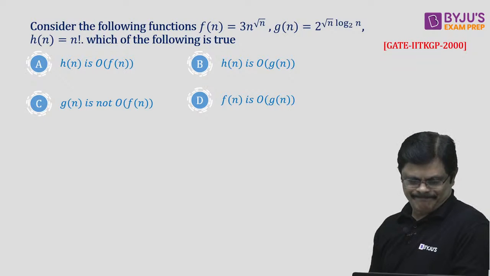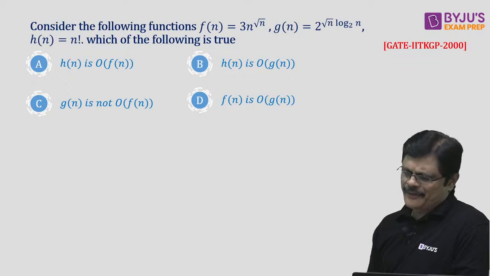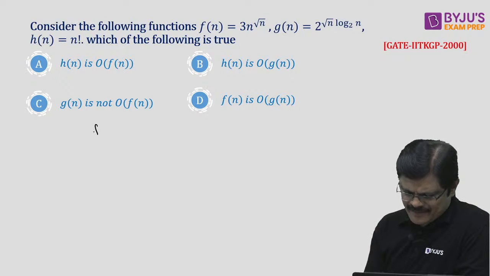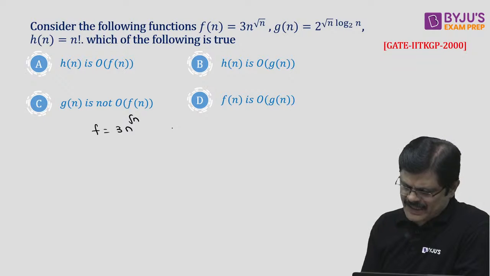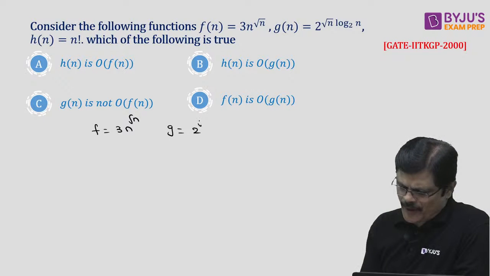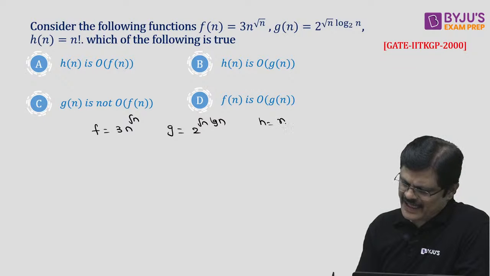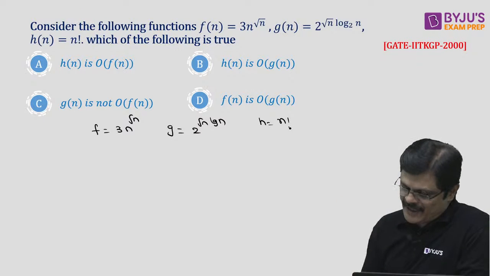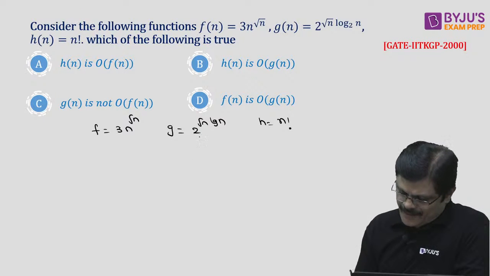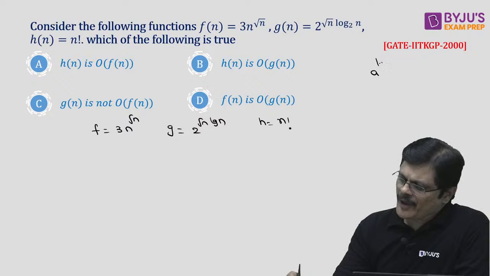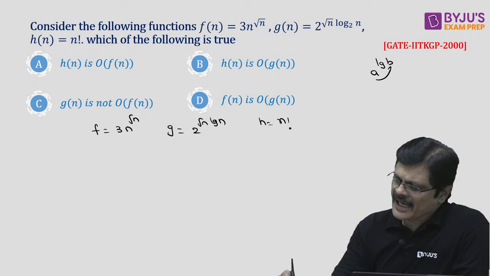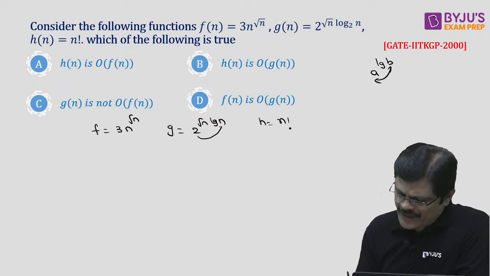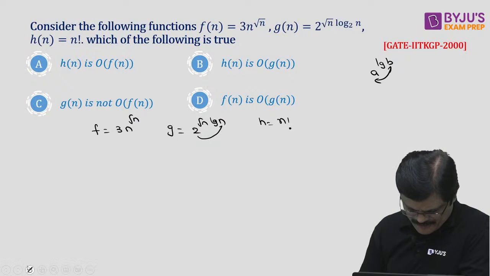The next problem. See, here we have f, which is 3 into n power root n, g, which is 2 power root n log n, and h, which is n factorial. Now let me tell you one thing. Here, you know in a power log b, a and b can be swapped. So first, let me rewrite this.